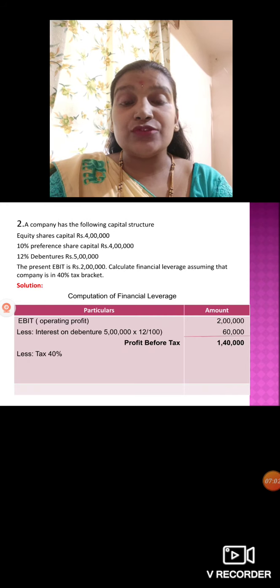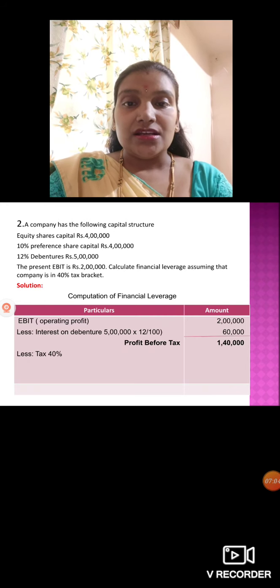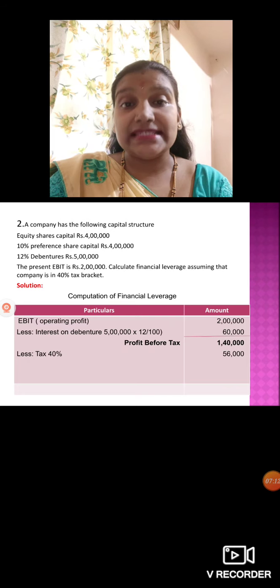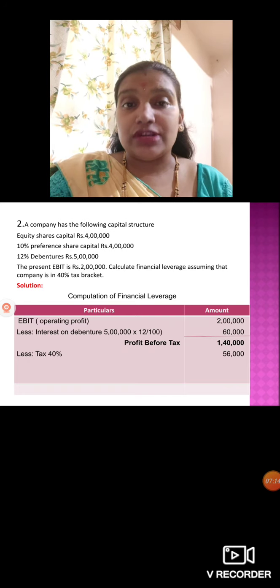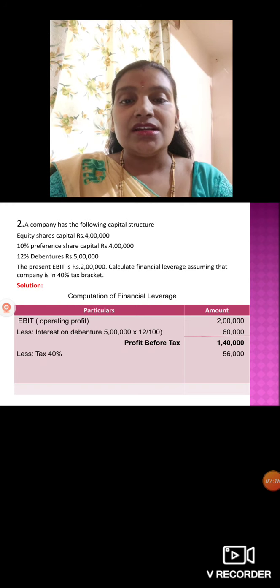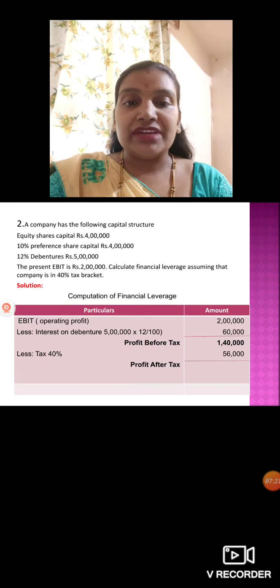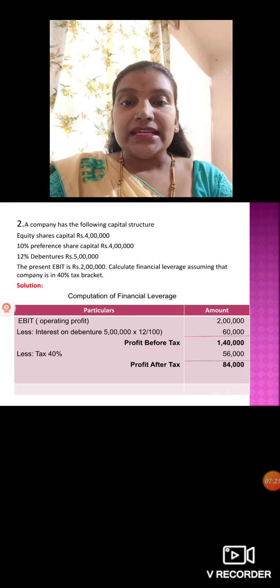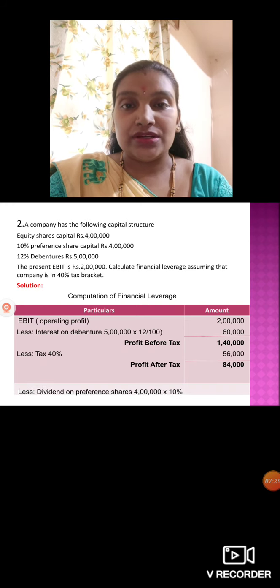Okay. After paying tax, in profit before tax, you should pay tax. How much they have given? It is 40% tax bracket. So 40% you should pay out of 1,40,000. Means on 1,40,000 you should pay 40% tax. How much we will get? It is 56,000. On 1,40,000, 40% you should take. Okay, 56,000 we will get. So profit after tax, how much we have now? It is 84,000.